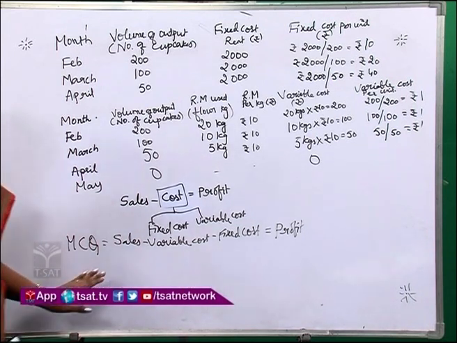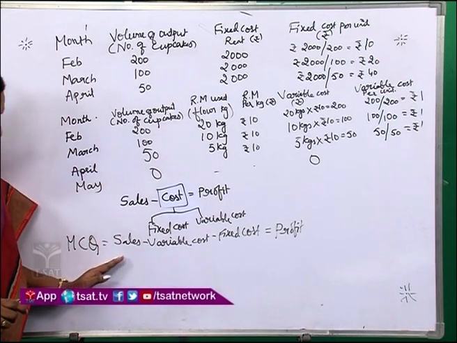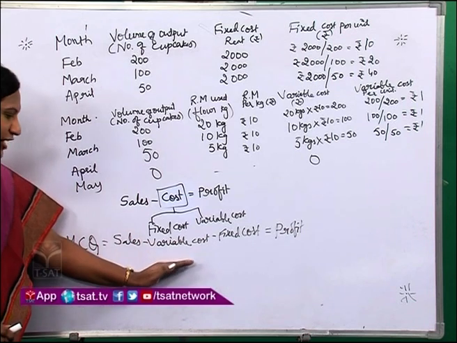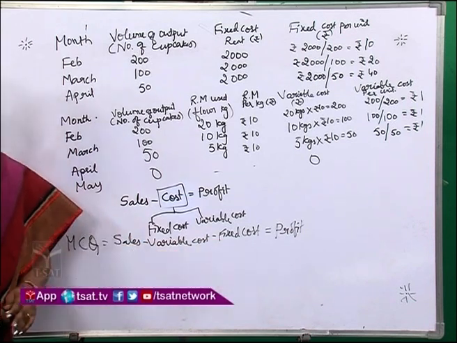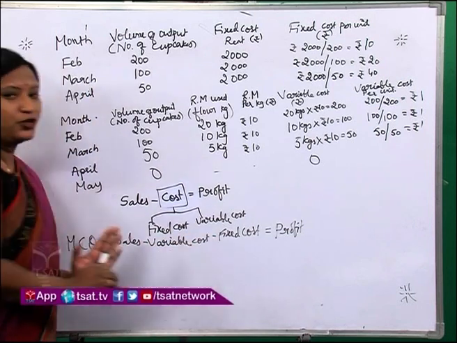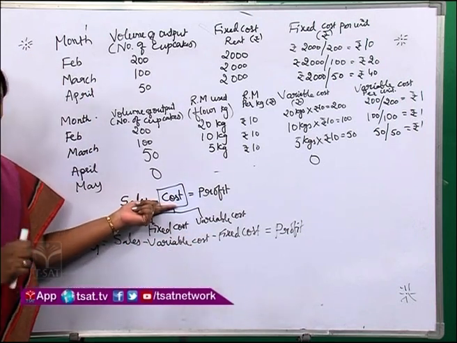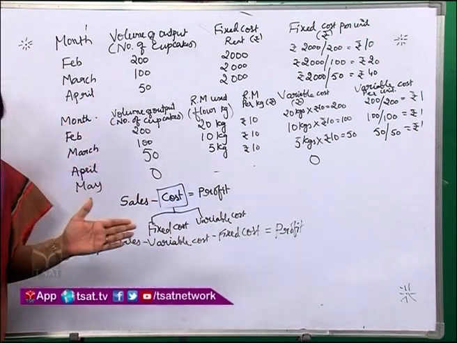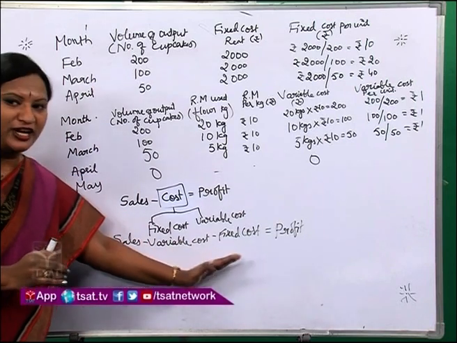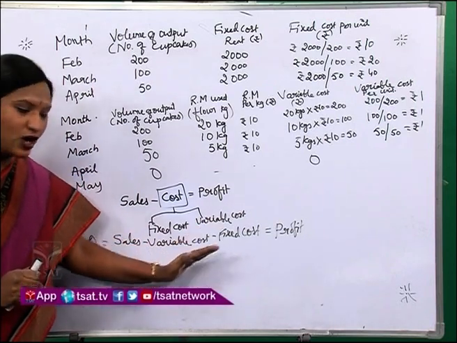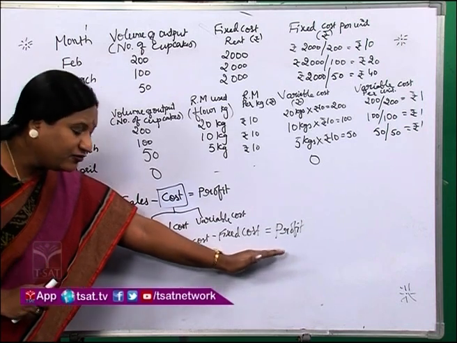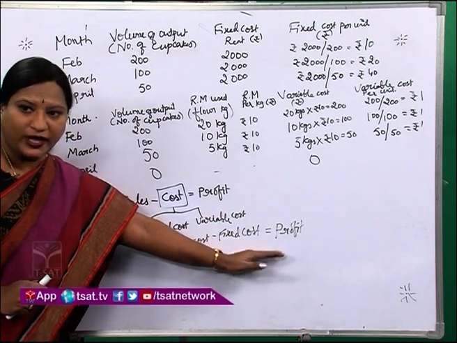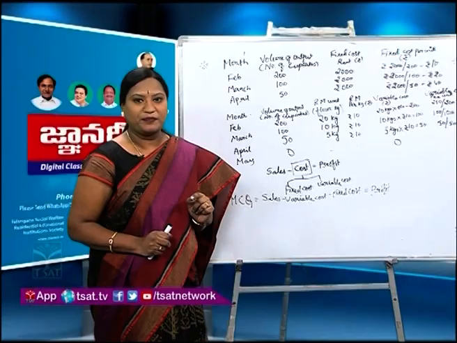Yes. So the marginal cost equation is: sales minus variable cost minus fixed cost is equal to profit. It is very simple to remember. Instead of writing total cost, we are splitting the total cost into two different types of cost, that is variable cost and fixed cost, and then we are finding out the profit. This is the first element of CVP analysis.